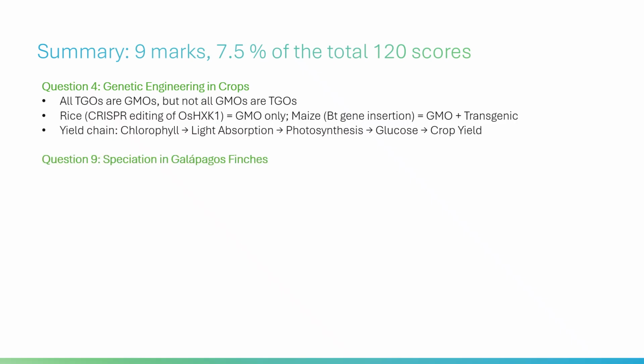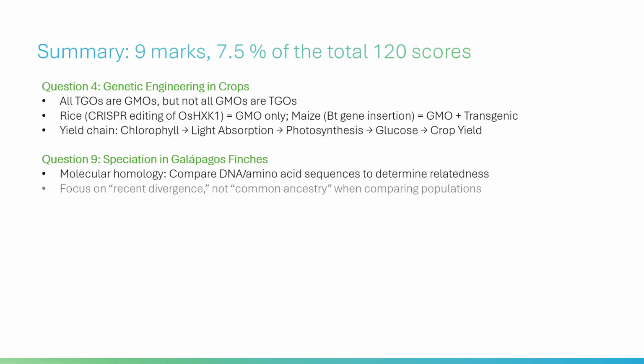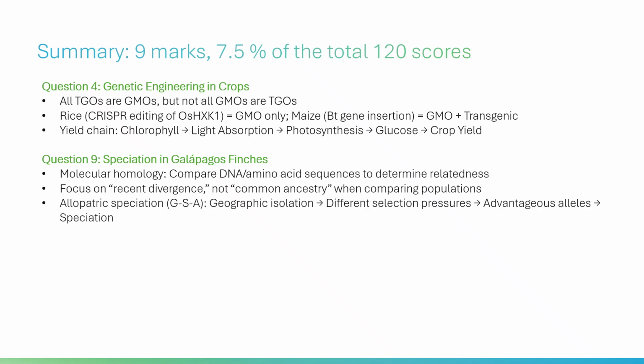Question 9. Speciation in Galápagos finches. Molecular homology: compare DNA and amino acid sequences to determine relatedness. Focus on recent divergence, not common ancestry, when comparing populations. Allopatric speciation, GSA: geographic isolation, different selection pressures, advantageous allele, speciation.